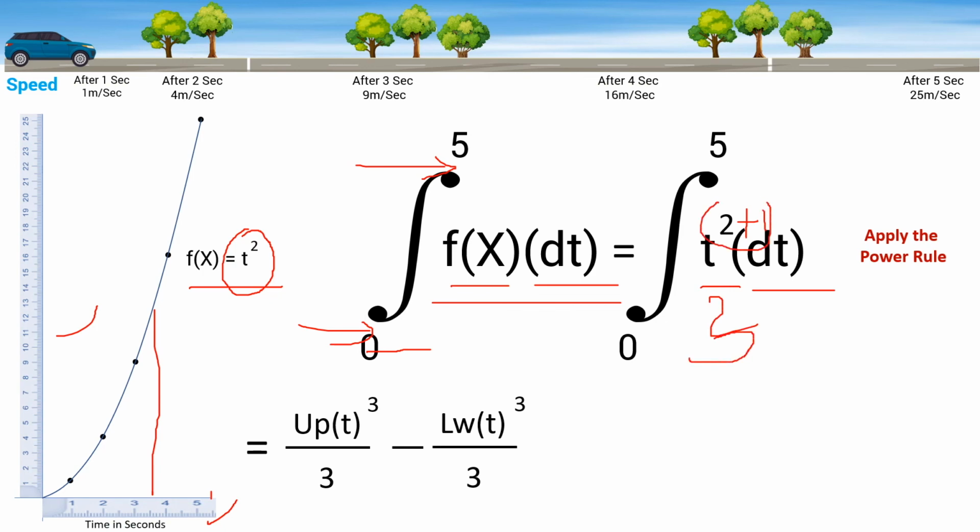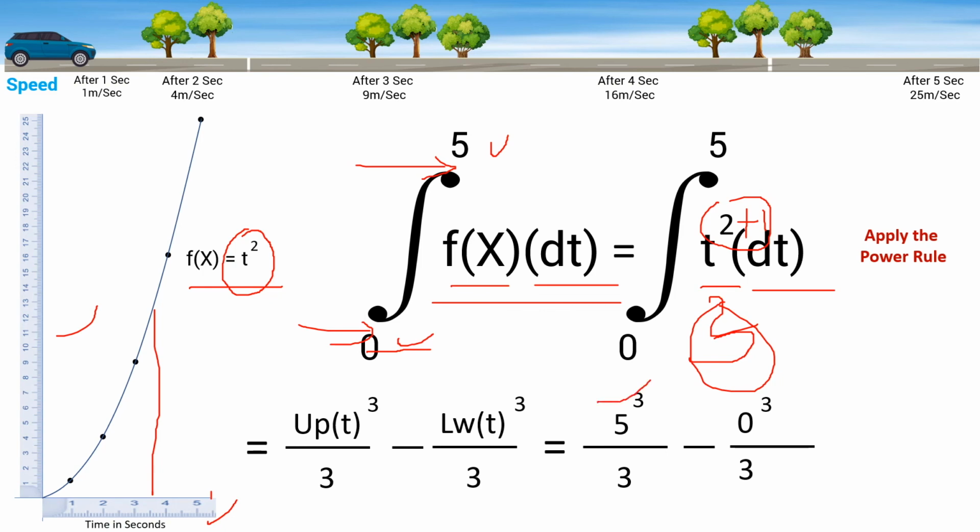Then you take this entire combination and apply upper bound minus lower bound. So an example looks something like this: 5 cubed by 3, minus 0 cubed by 3, that is 0. So the answer is 41.666.